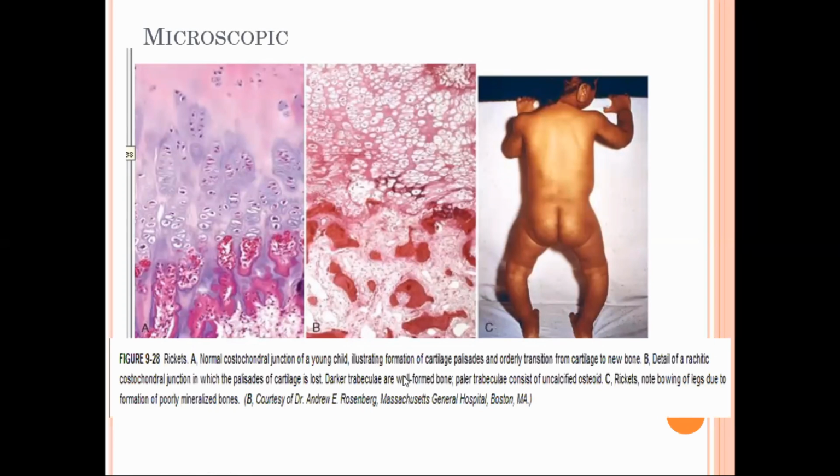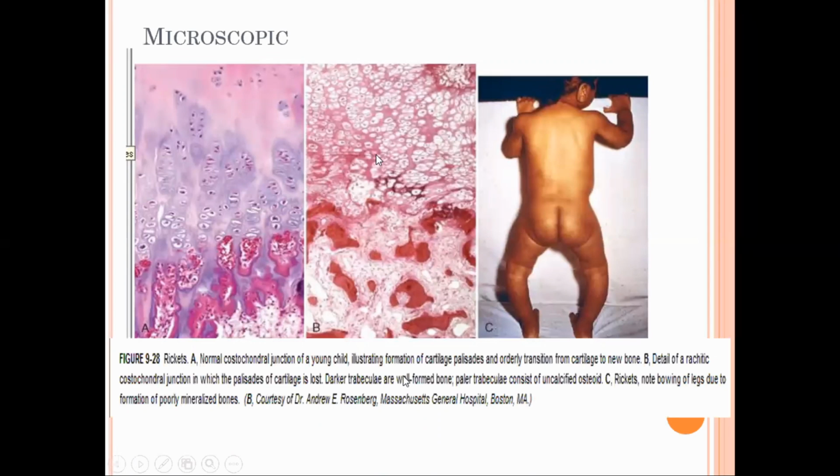Normally in a normal child, what happens? Here there is cartilage, and there is an orderly transition from the cartilage into the bone. But in case of rachitic rosary or in a child with bowing legs, what happens is that there are well formed bony trabeculae, but these are all uncalcified osteoid.